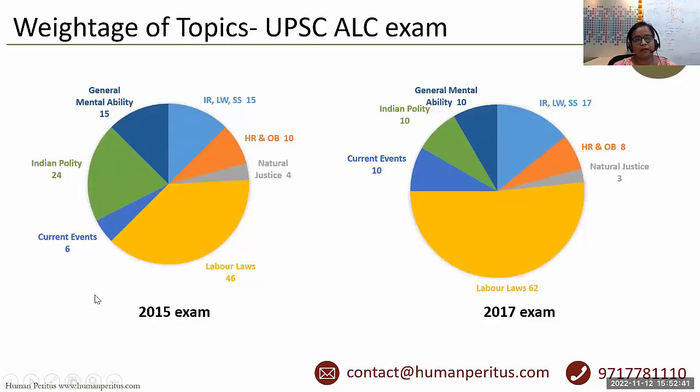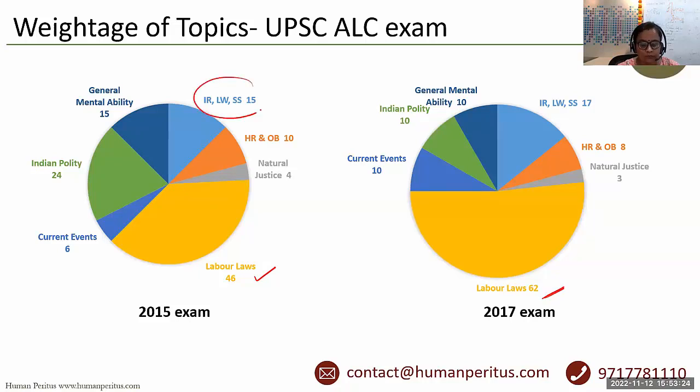Before proceeding further, I'll be discussing the weightage of the topics of the ALC exams which were held in 2015 and 2017. So we'll be doing the comparative analysis of these two exams, right? We can analyze here what important fact is that in 2015, out of 120 questions, the questions which were asked on labor laws were 46, right? Whereas in 2017 exam, the questions on labor laws were 62.